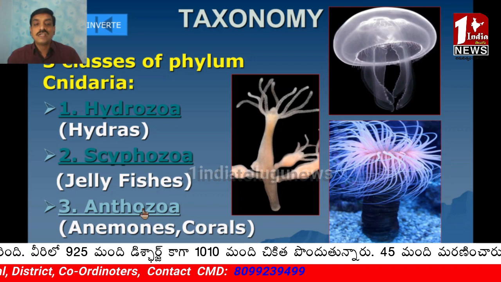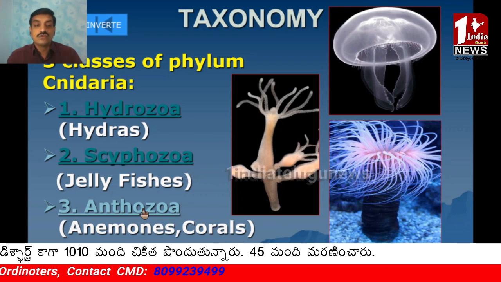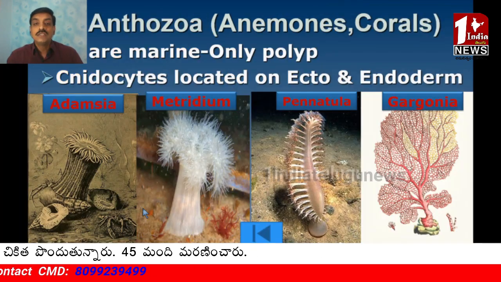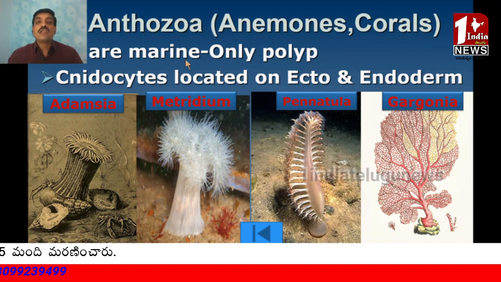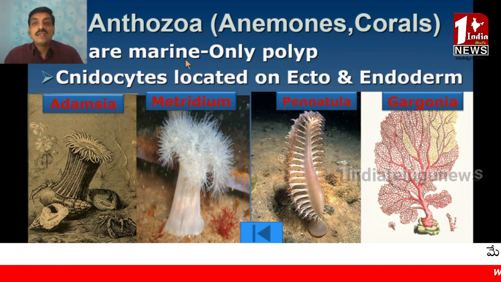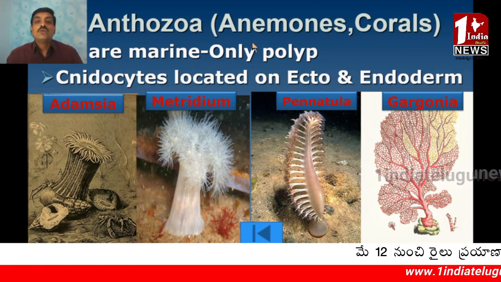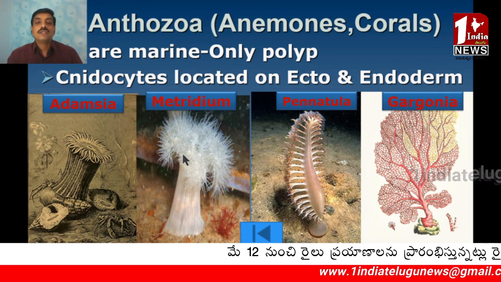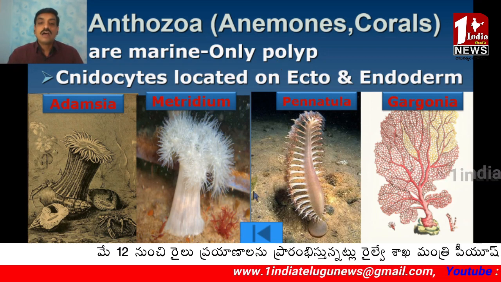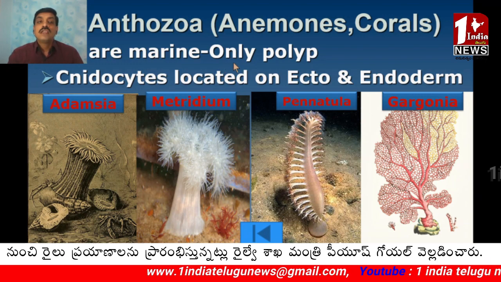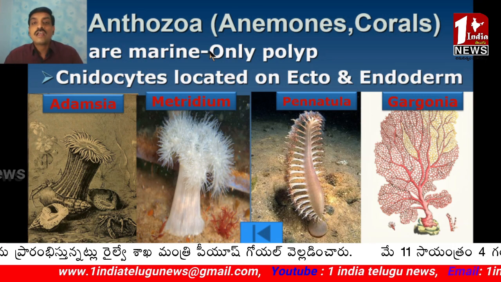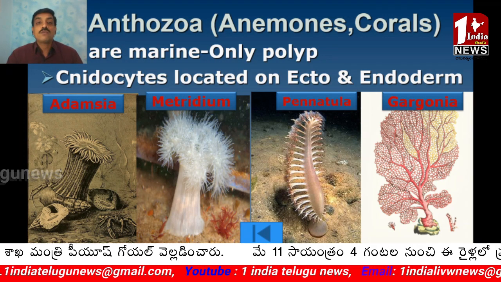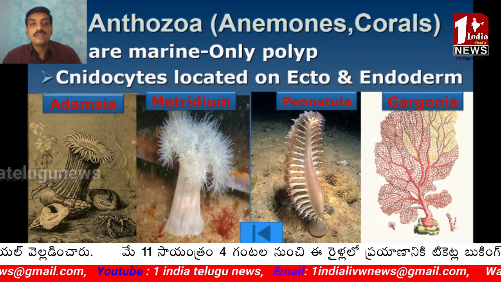And coming to the third class, the Anthozoa. Anthozoa includes anemones and corals. In Anthozoa, all are marine and only polyp forms are observed. In Scyphozoa, all are medusoid forms. In Anthozoa, all are polypoid forms. In Hydrozoa, both polyp and medusoid forms are there.